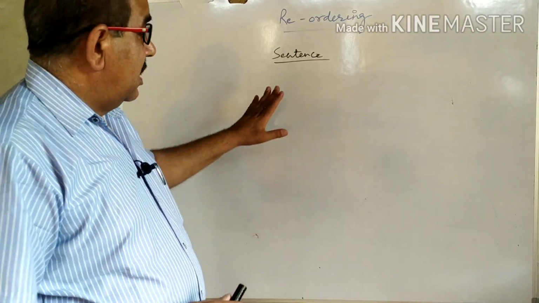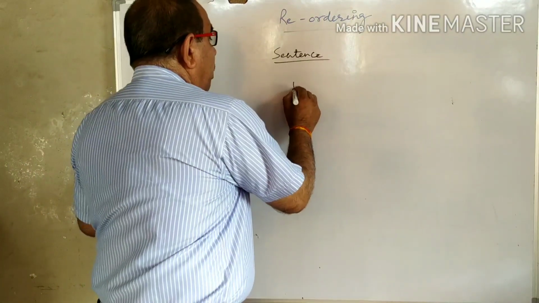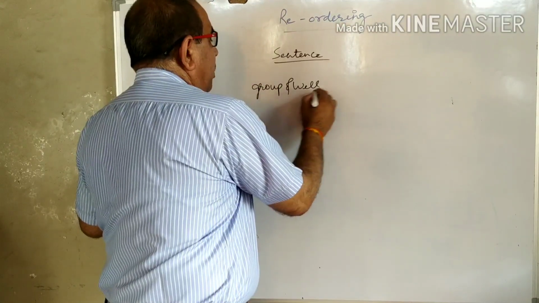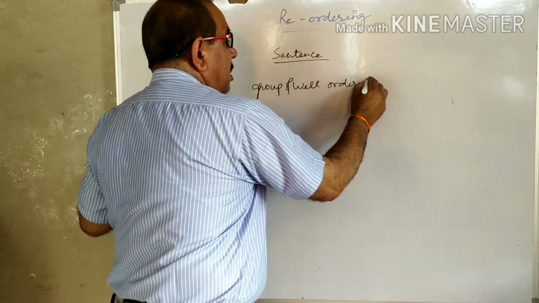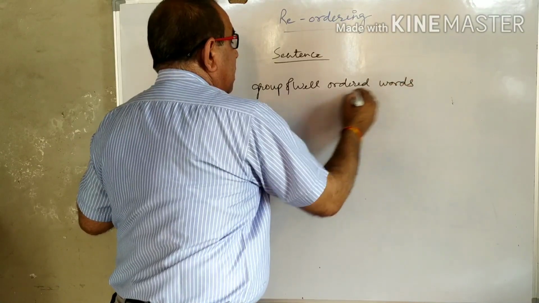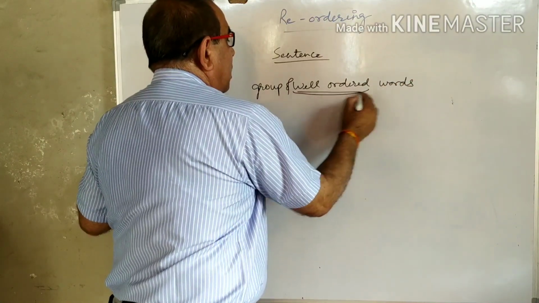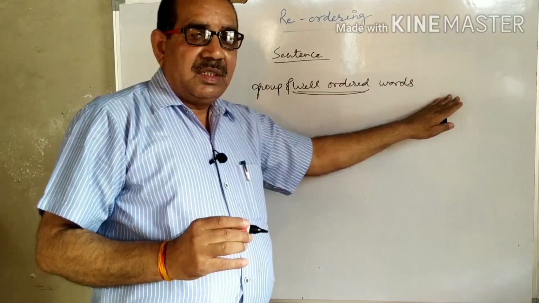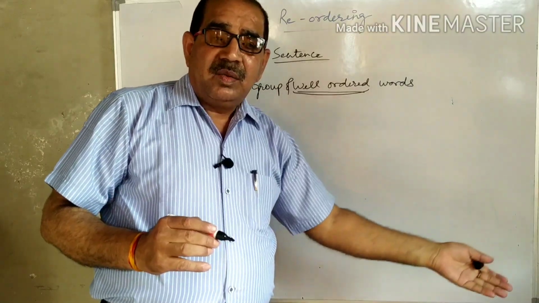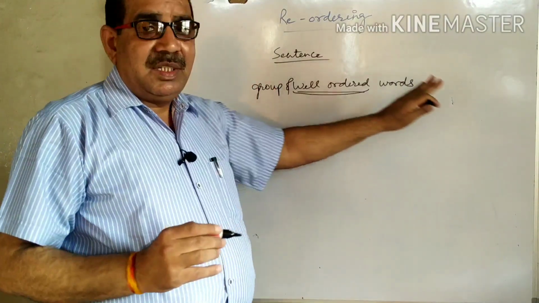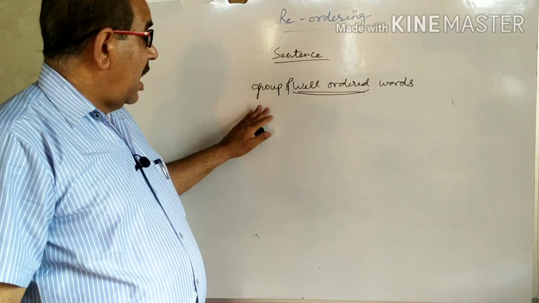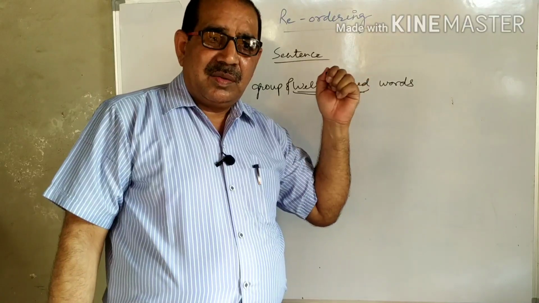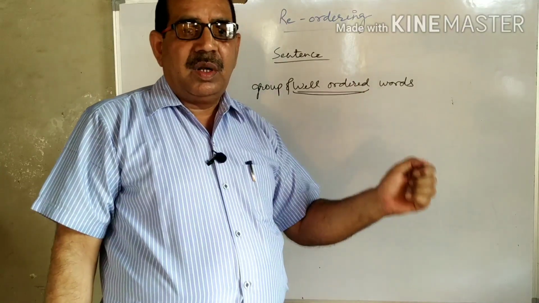Here, group of well-ordered words. This well-ordered is very important. A group of well-ordered words is called a sentence if it can express its own meaning. It means every word of the sentence has its particular sequence, particular order.